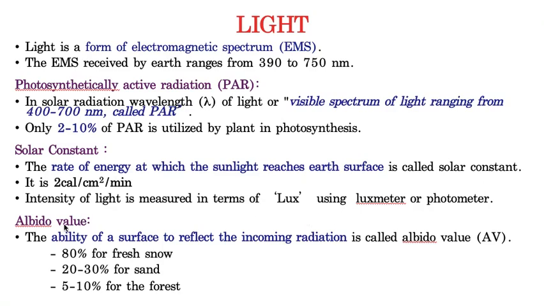I will explain albedo value by taking 2-3 examples. 80% of sunlight will be reflected by fresh snow, whereas 20 to 30% of the sunlight will be reflected by sand, whereas 5 to 10% of the light will be reflected by the forest. That means an object can never utilize 100% of the sunlight it is receiving. Only some amount of sunlight will be utilized by the object or surface, and the remaining will be reflected. So the amount of light reflected by an object is called albedo value.